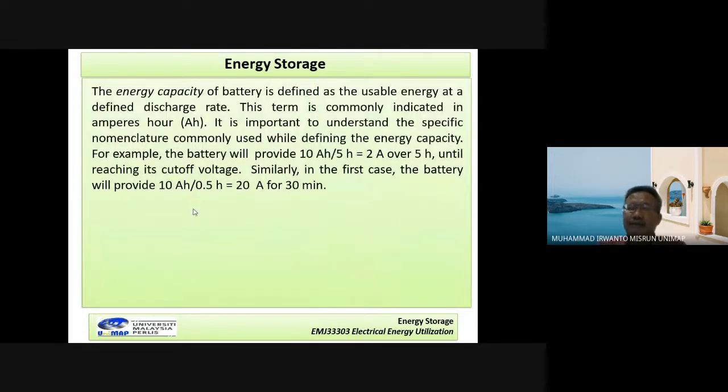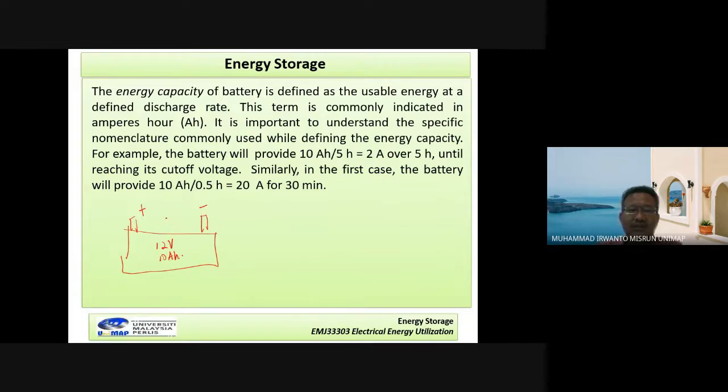Okay, and if we buy a battery, we always know, for example, this is the battery, and this one is the terminal, positive terminal and negative terminal. For example, it is written 12 volt, and for example 10 ampere hours here.